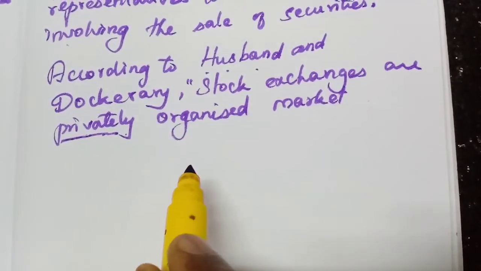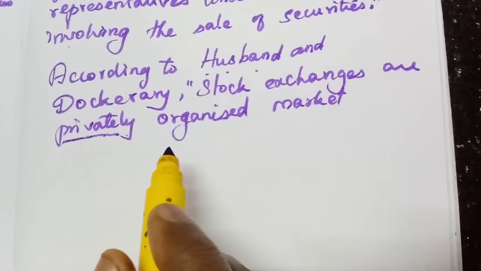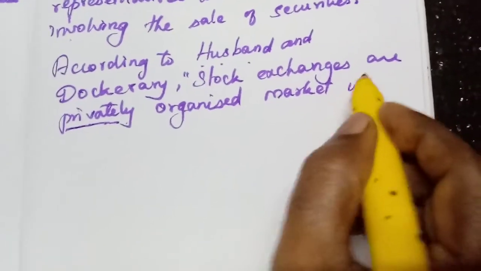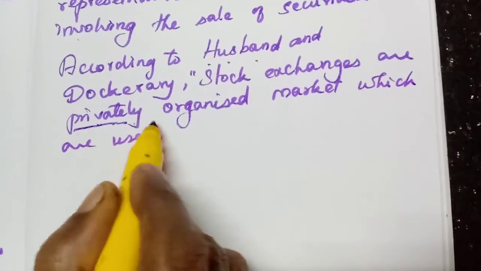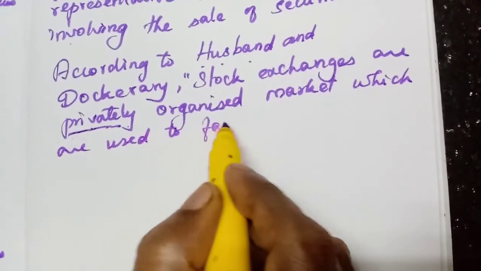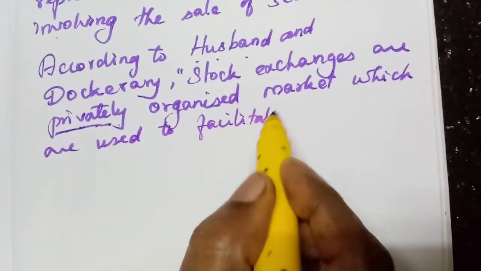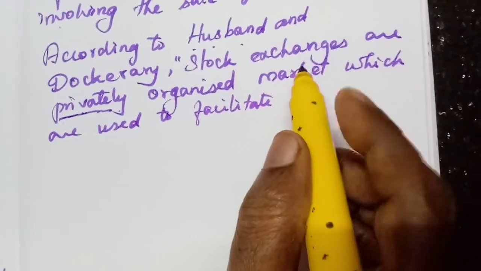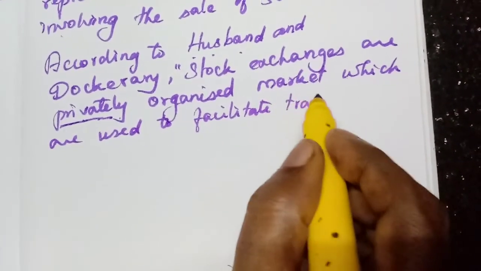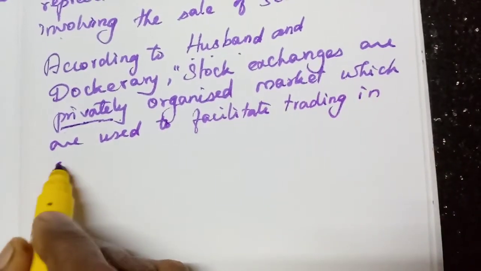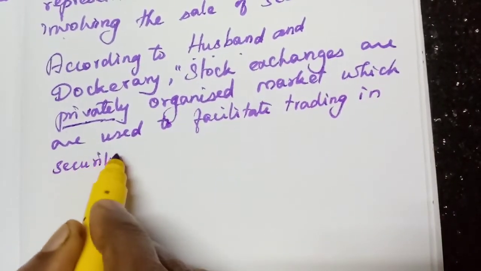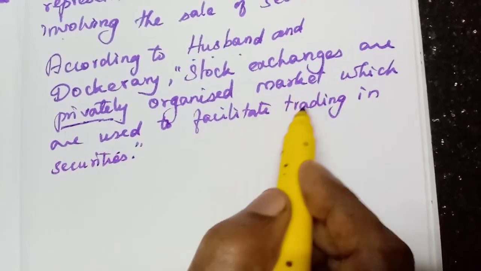Privately organized markets which are used to facilitate trading in securities. What is the facility given? We can trade in securities. Trading means purchasing and selling.